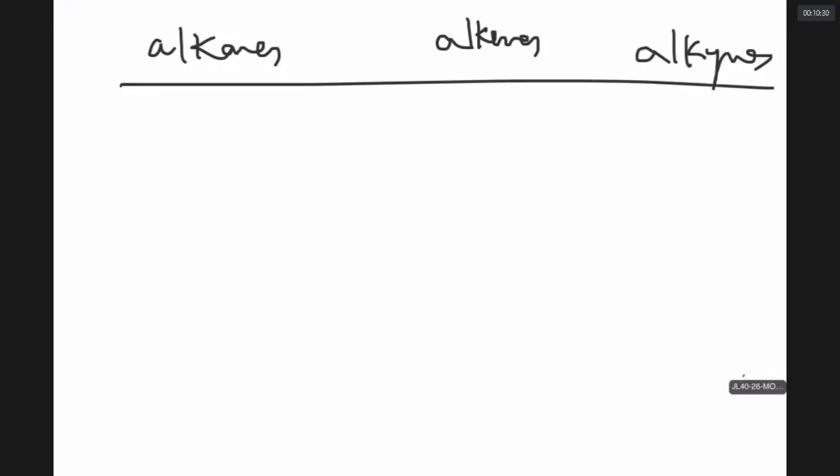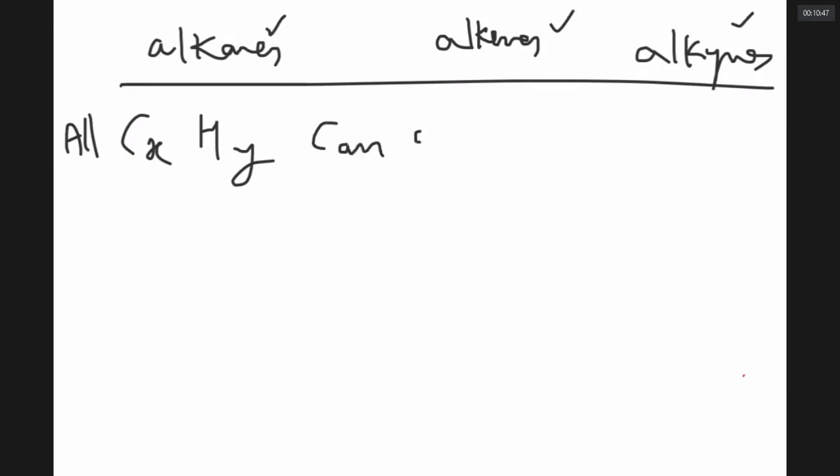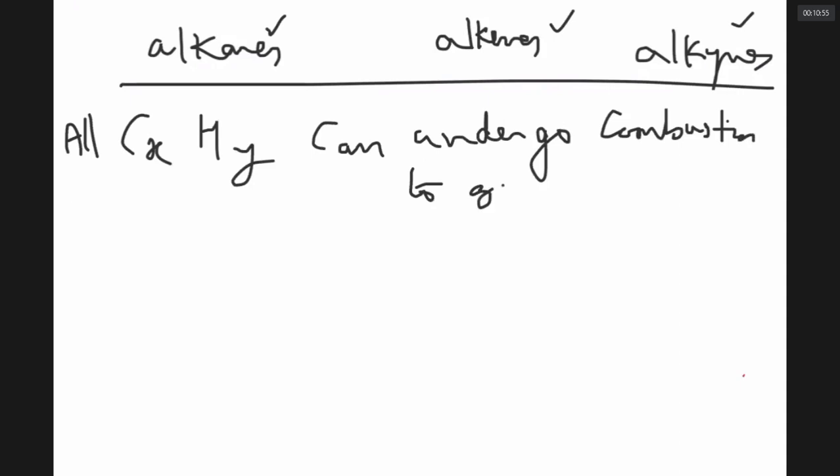Notice all these hydrocarbons can be represented by a simple formula CxHy. All are hydrocarbons, whether alkanes, alkenes or alkynes, and can be represented by CxHy. They can undergo combustion to give CO2 and heat energy. All are highly combustible.